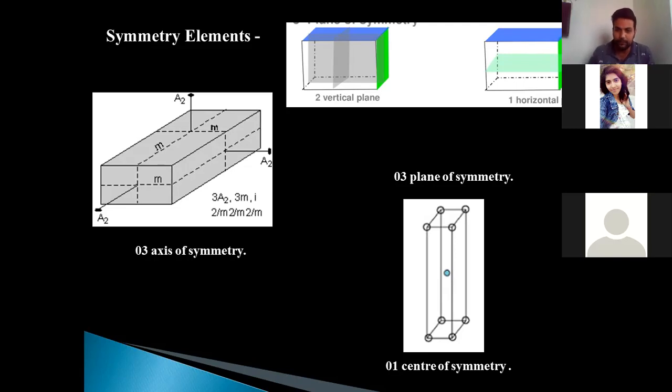And of course, we have one center of symmetry at the center of the crystal, and the definition is very clear. There has to be a similar type of structure on both ends of the center of symmetry. This was all about the symmetry elements of the orthorhombic system.